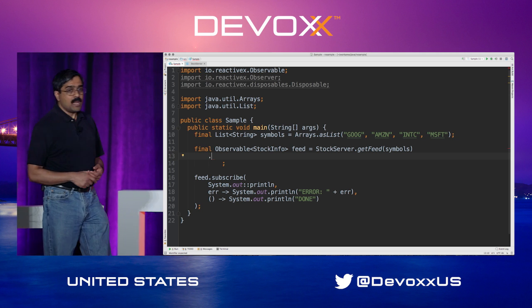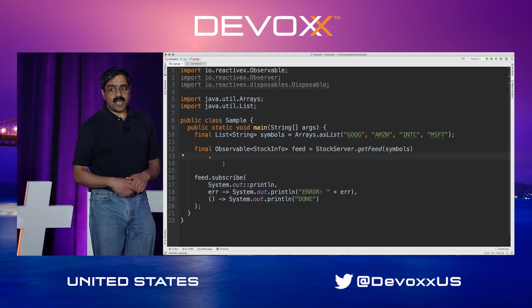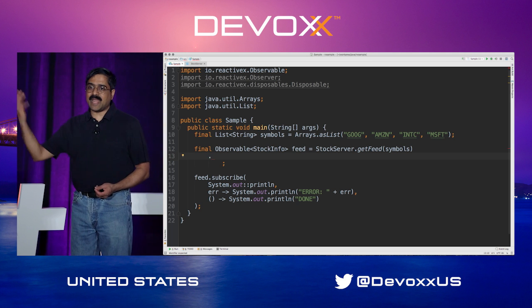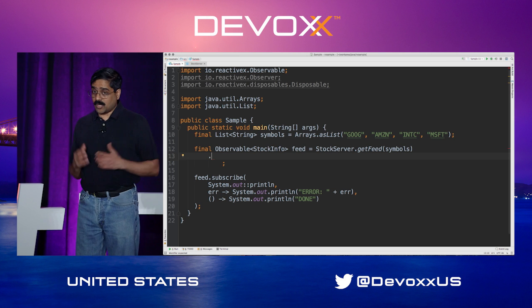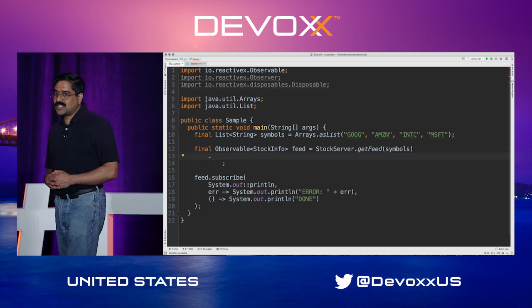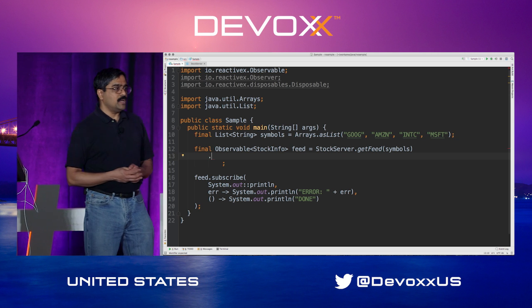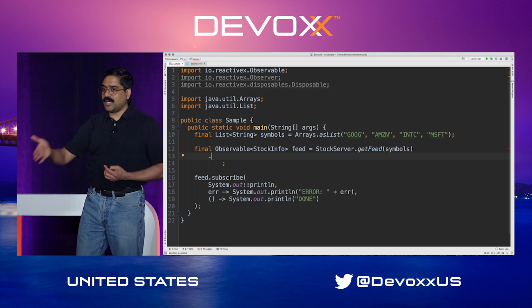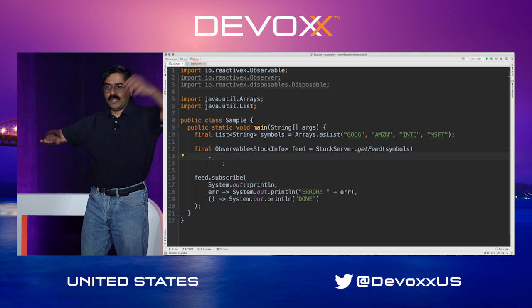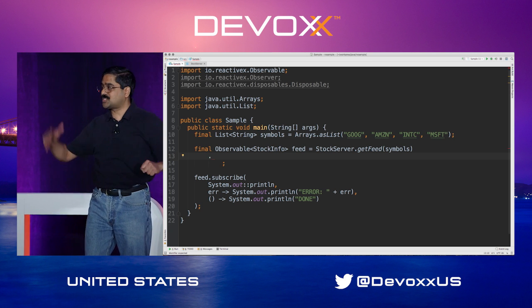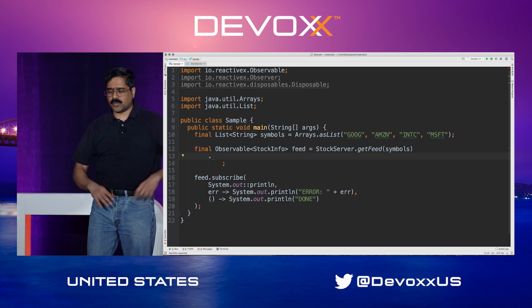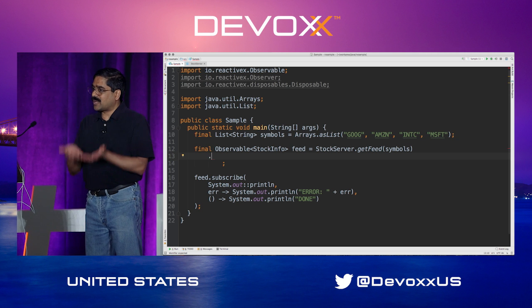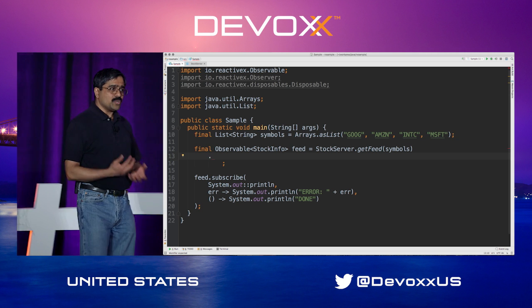One option is back pressure drop, meaning I don't care, I'll be processing at my pace. If the data is too fast, just get rid of the data. When I'm ready, I'll get the next data. There are some situations where that is the right thing to do. There are other times when you want to buffer the data. So there's an on back pressure buffer, which will put the data into a buffer, and you can be pulling the data out and processing it at your pace while the data keeps streaming in and gets buffered. Again, of course, that only makes sense if there are peak periods and non-peak periods where you can recover and start processing data. So these are different approaches.